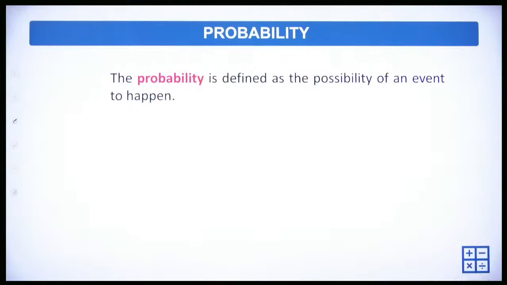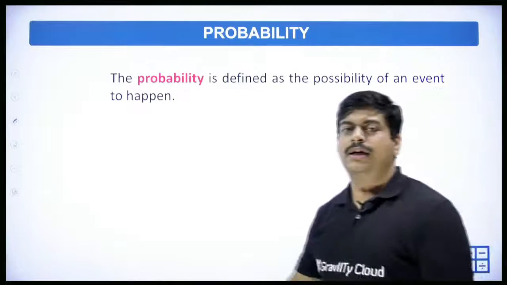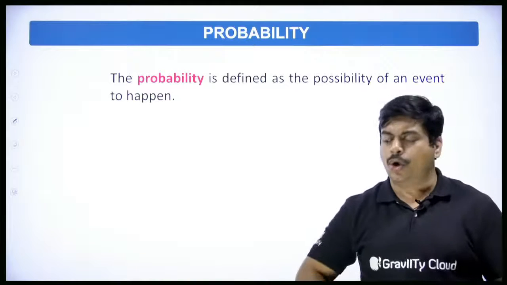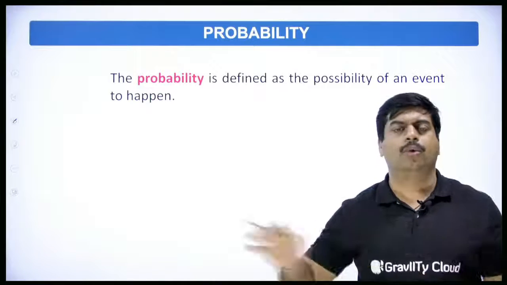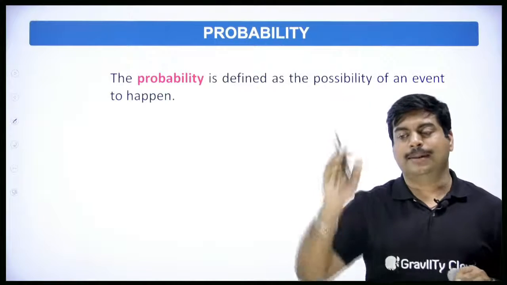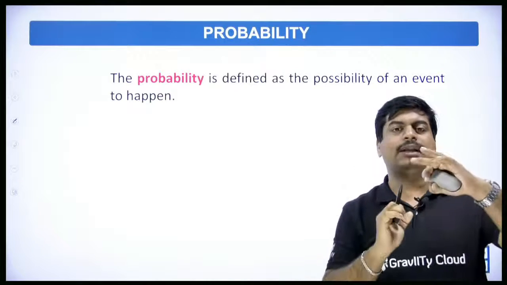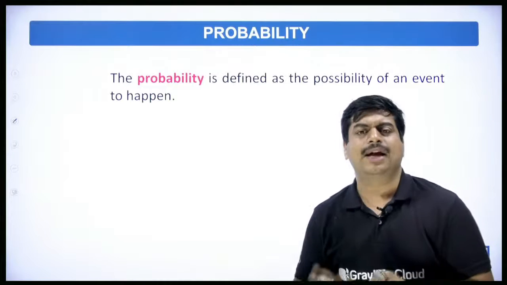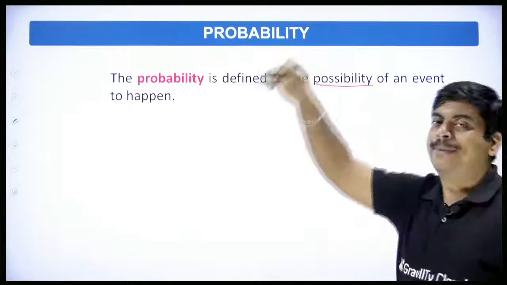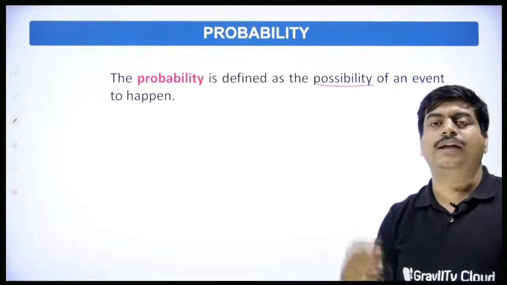So the probability is defined as a possibility of an event to happen. Just now when we were discussing the table, we discussed different types of cases. Not possible, impossible, no. Certain, for sure. That means the event will happen, or this event will not happen. And in between that, the event may or may not happen, right? So probability is defined as a possibility of an event to happen.